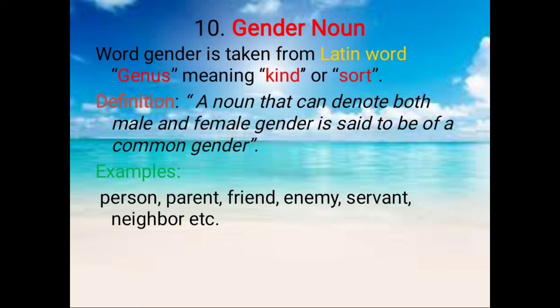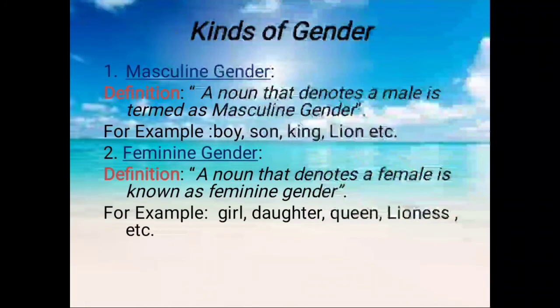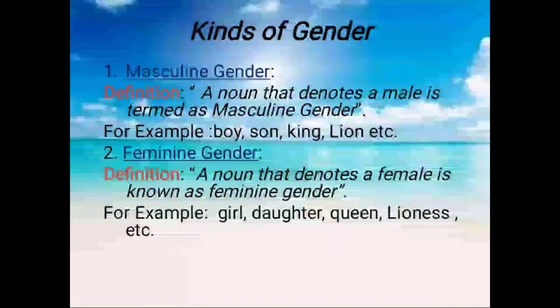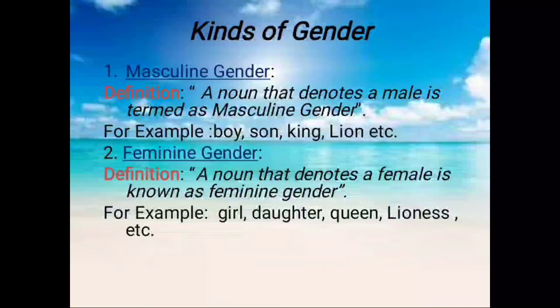Then we have four types of gender. Let's see that too. The first one among the kinds of gender is masculine gender. Its definition is a noun that denotes a male is termed as masculine gender. For example, boy, son, king, lion, etc. And feminine gender, a noun that denotes a female is known as feminine gender. For example, girl, daughter, queen, and lioness, etc.